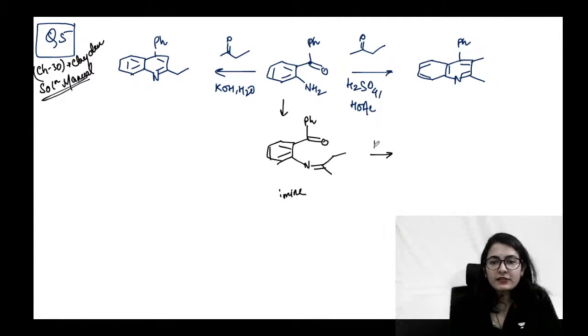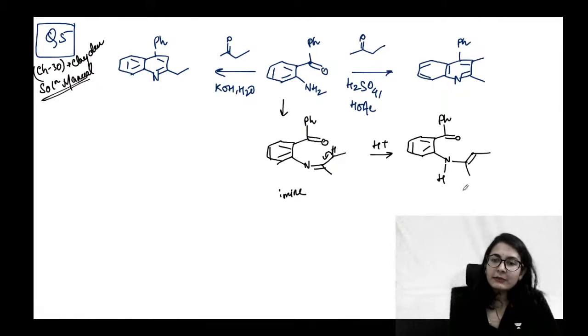So in the presence of acid, we will try to remove the proton and give you the more substituted enamine. That is the real reason why you are having two different products over here. Very beautiful question this is, guys. ये देखो, ये सिंगल बॉन्ड हो गया, ये डबल बॉन्ड हो गया, एक मिथाइल इधर, एक मिथाइल इधर. तो ये enamine क्या है guys? This is a more substituted enamine.